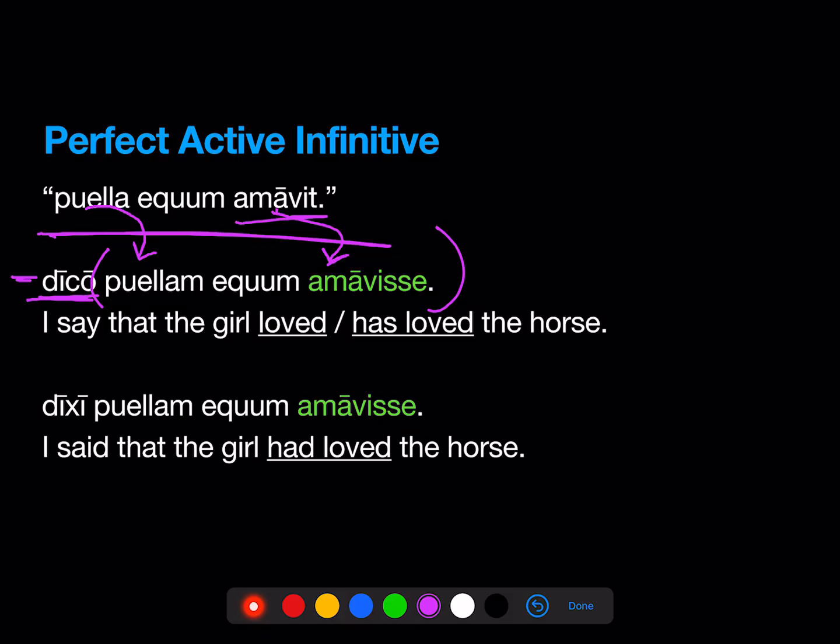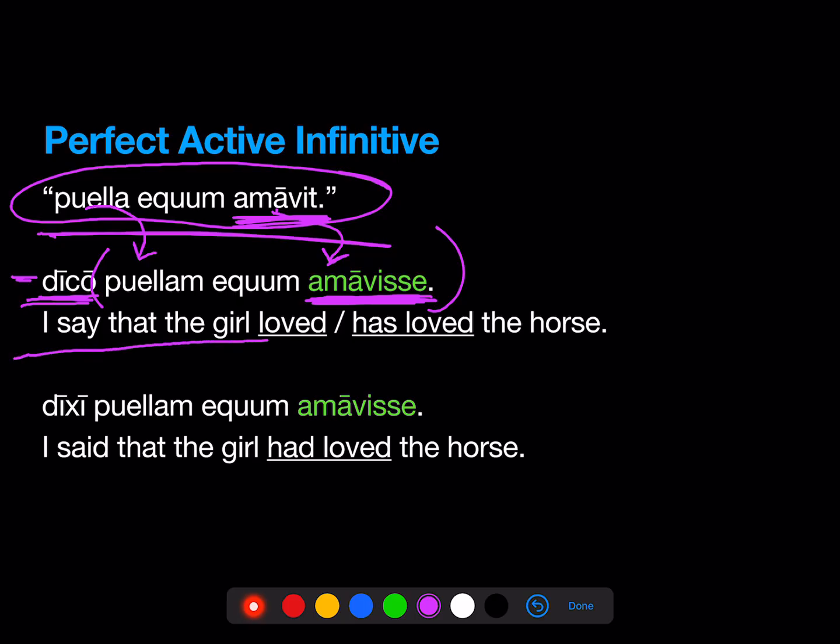And even if this were an imperfect verb, we'd still use a perfect infinitive, because this perfect infinitive means time before the time of saying. If you think about this direct statement, the girl loved the horse, the loving happened before I said it. So, dico puellam equum amavisse, I say that the girl loved or has loved the horse.